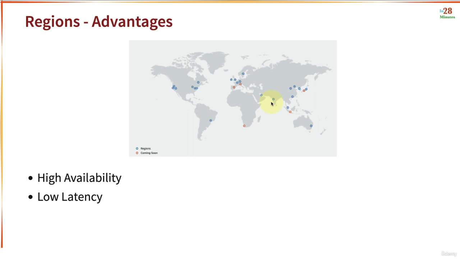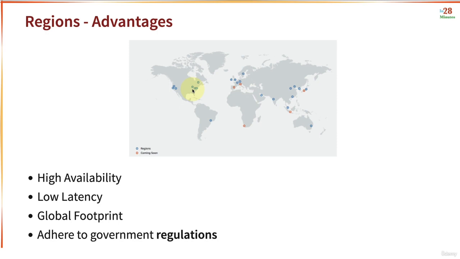If there's a request coming in from India, you can serve from Mumbai. If there's a request coming in from somewhere in Europe, you can serve from the London region. And if a request is coming in from United States, you can probably serve it from one of the regions in United States. The third advantage is global footprint. A startup in India can easily deploy applications to multiple parts of the world.